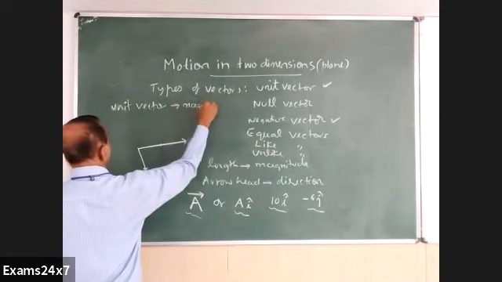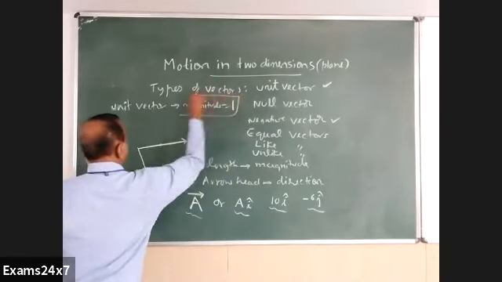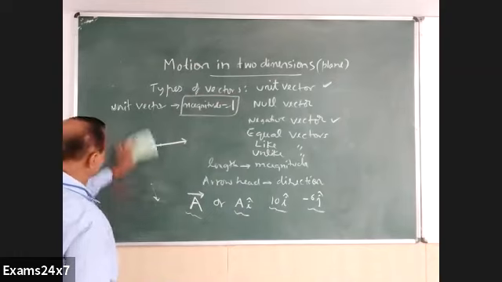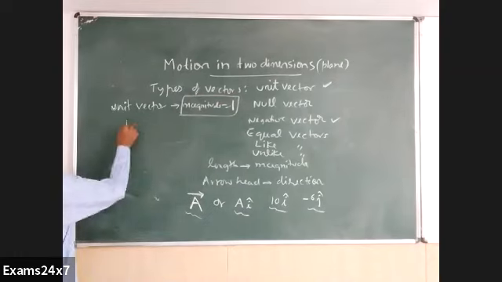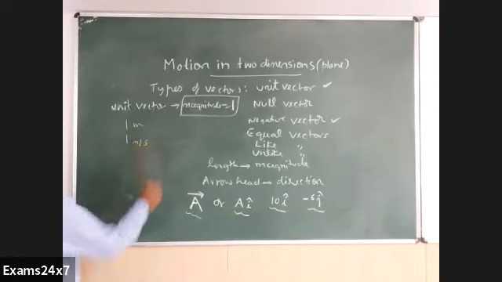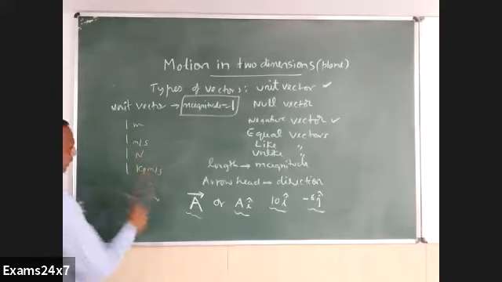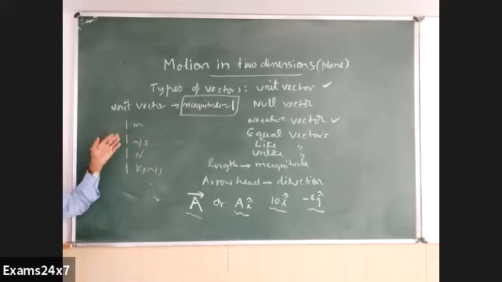Magnitude is equal to 1 or unity for that. Something like 1 meter displacement. If I take 1 meter displacement, it is a unit vector. 1 meter per second velocity. 1 Newton. 1 kg meter per second. These are all different vectors: displacement, velocity, unit force, unit momentum, 1 kg meter per second. So vectors with magnitude 1 are called unit vectors.